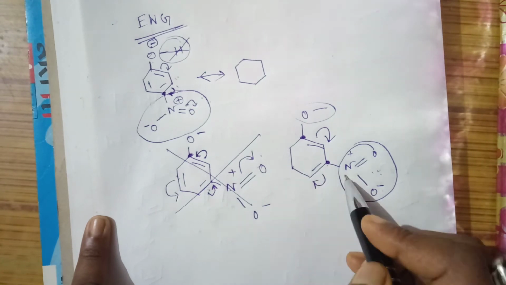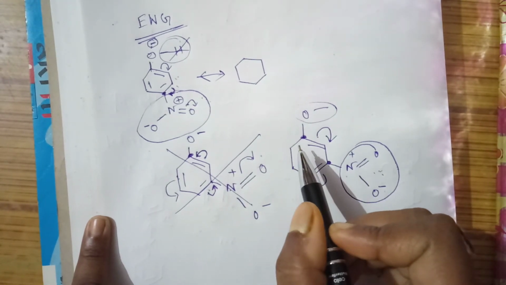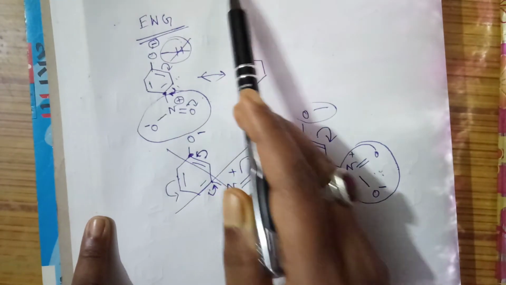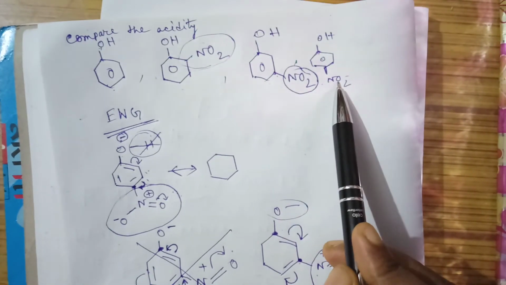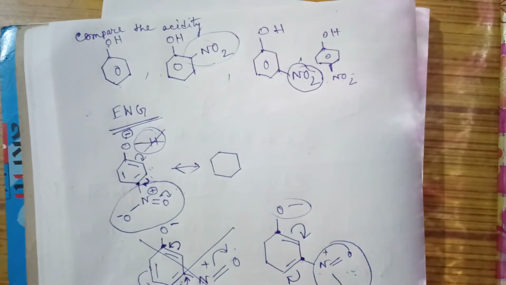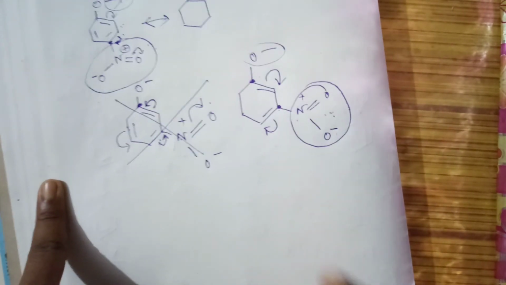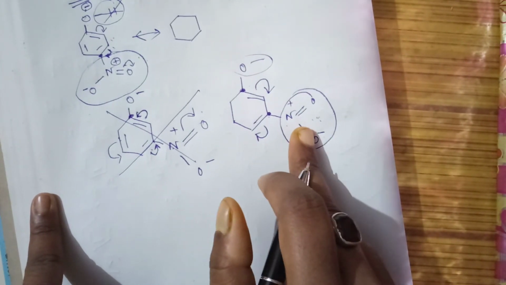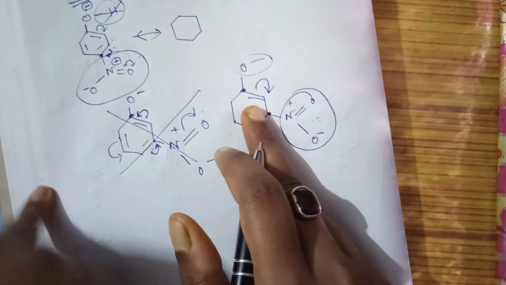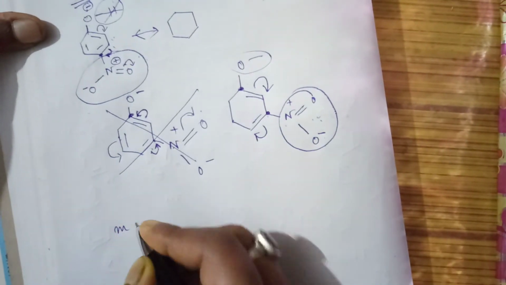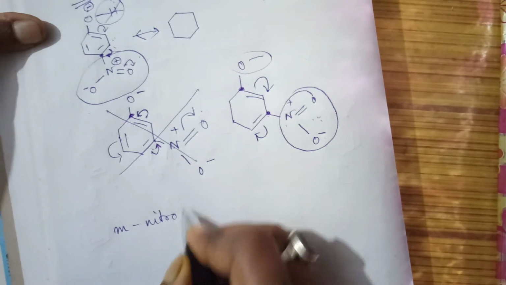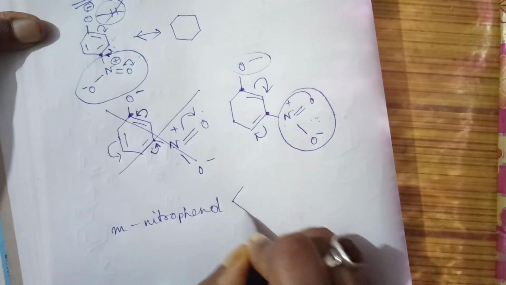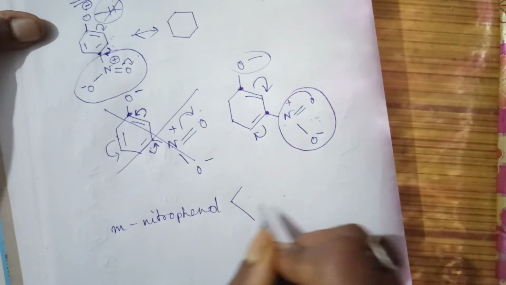Hence metanitrophenol cannot increase the acidity of the phenol as much as orthonitrophenol and paranitrophenol. But the nitro group has the minus I effect, so due to its minus I effect, it increases the acidity of the phenol a little bit. Hence we can understand that metanitrophenol will be less acidic than ortho and para.